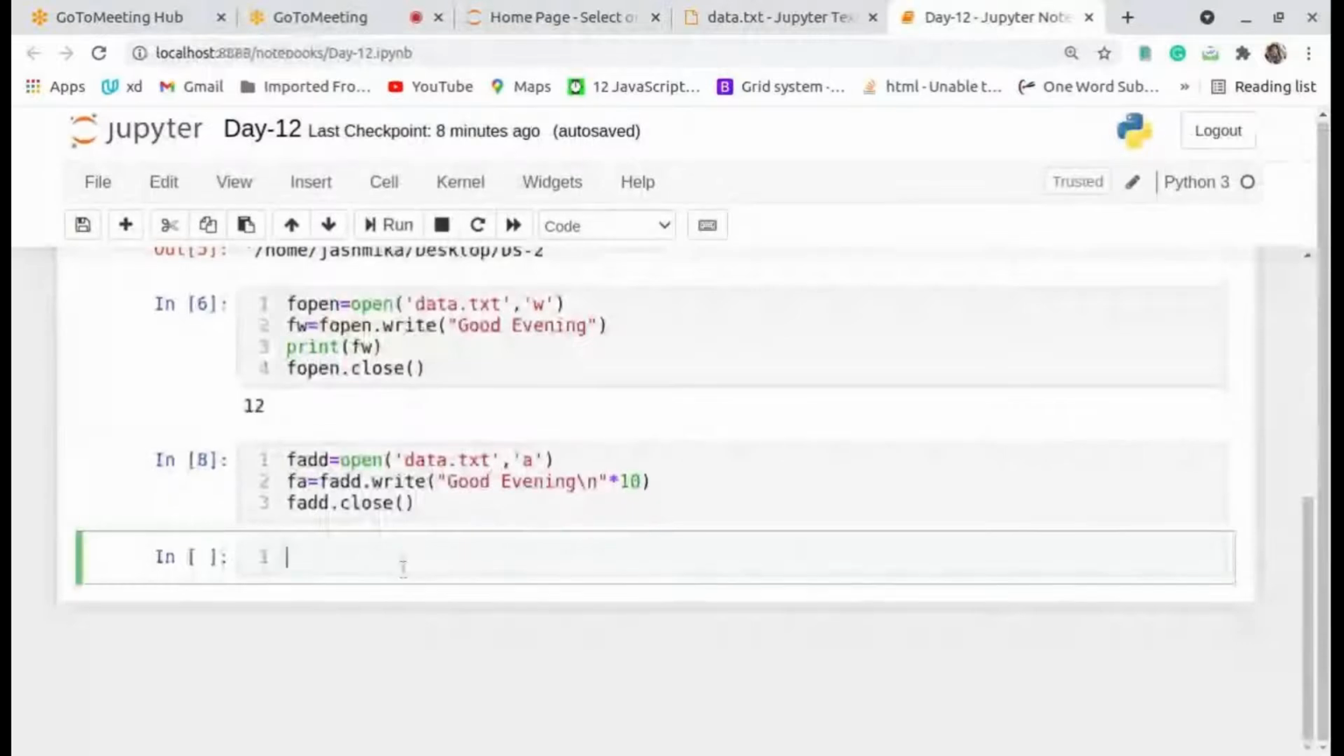Now I will read the file in the existing file. Now I take the variable fr equal to open of data.txt.